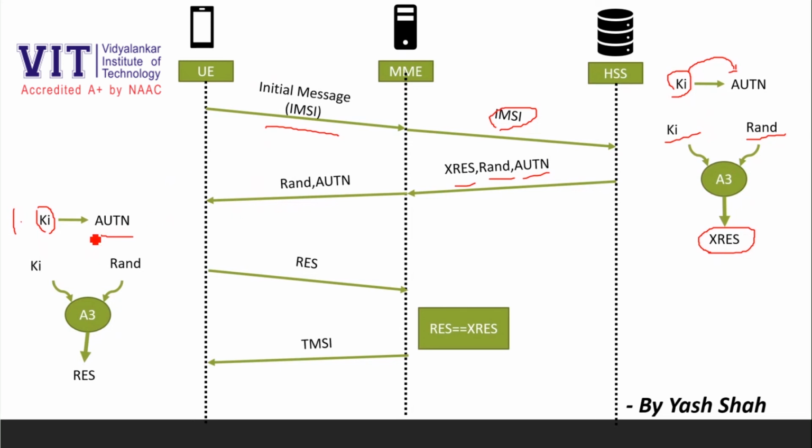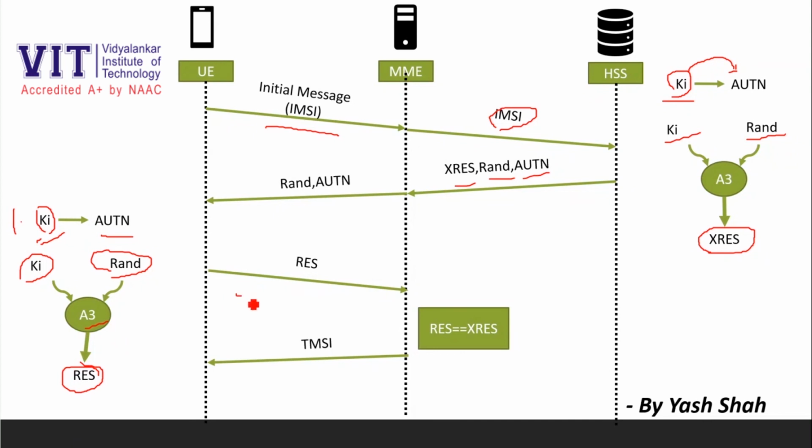Why is that so? Because only the valid network will have the subscriber identity key of the user equipment.